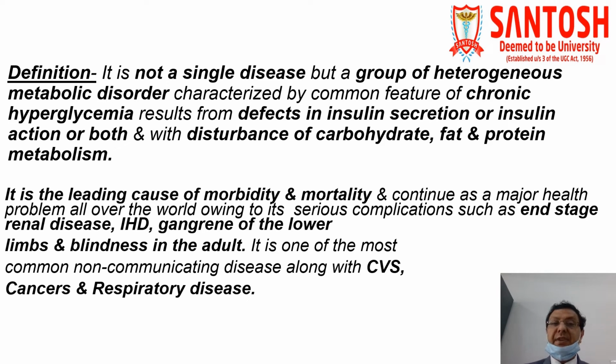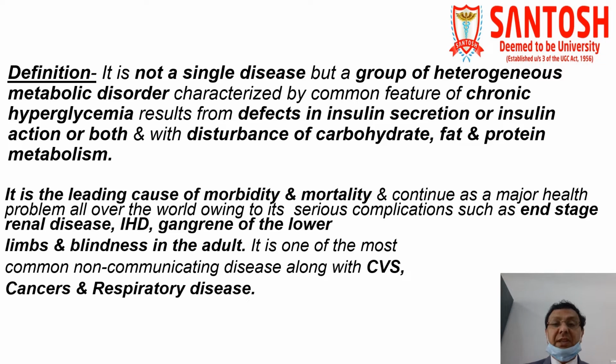So every word is very, very important to understand the definition of diabetes mellitus. Number one, it is not a single disease but a group of heterogeneous metabolic disorders. Now, it is characterized by the common feature of chronic hyperglycemia. Why? It results from defects in insulin secretion or insulin action or both, with disturbances of carbohydrate, fat and protein